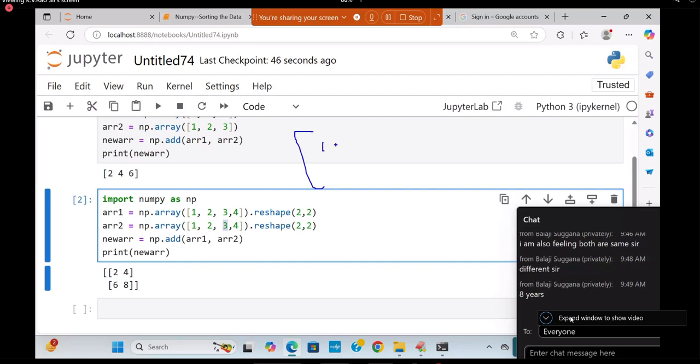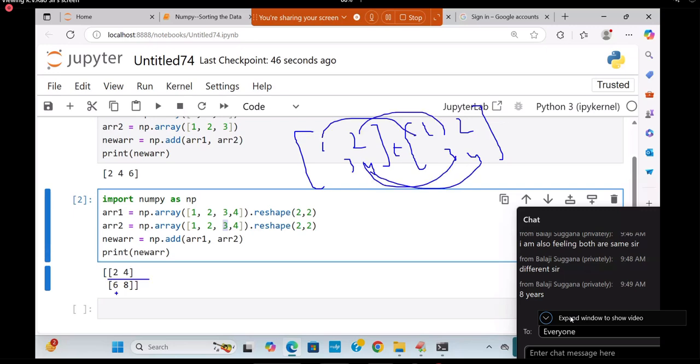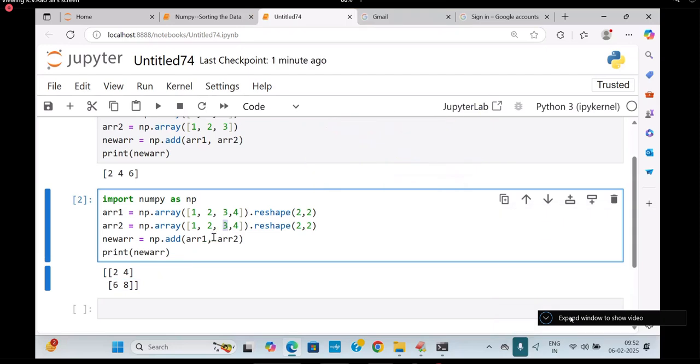Don't think otherwise: 1, 2, 3, 4, plus 1, 2, 3, 4. 1 plus 1, 2 plus 2, 3 plus 3, 4 plus 4. Are you getting this answer or not? This is called element wise addition. It can add two elements also, 10 plus 20 it can give you. Addition and sum, are they the same or different?